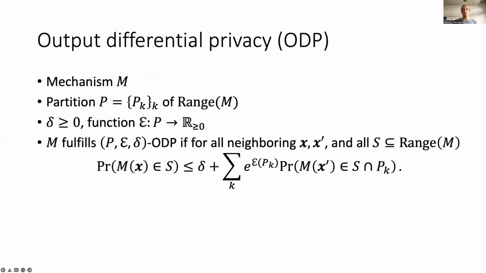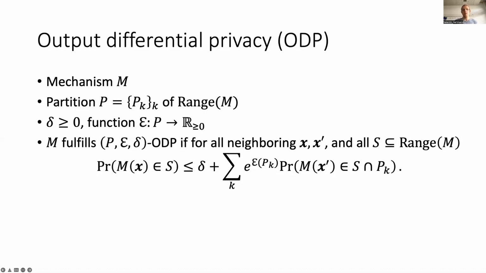For this, we first need to formalize the examples that we have seen so far for mechanisms that exhibit different amounts of leakage for different outputs. We define the concept of output differential privacy, which applies to randomized mechanisms M. We assume that there exists a partition P of the output set of a mechanism, a value delta, and a function E that assigns an epsilon value to each set in the partition. We then say that M fulfills P E delta output differential privacy if, for all neighboring databases and for all output sets S, an inequality similar to that of standard DP holds.